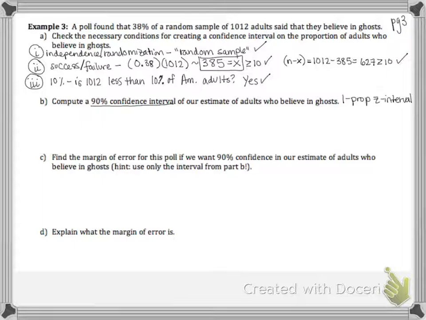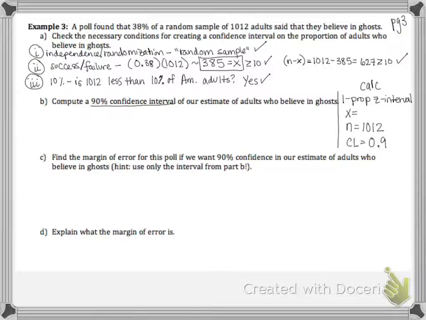So, in our calculator, we need X equals, N equals, and the confidence level. So the confidence level has to be added as a decimal. The total number of people surveyed is given in our problem. And we calculated X in order to check the success-failure condition.